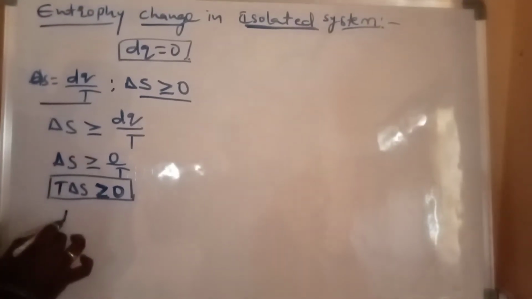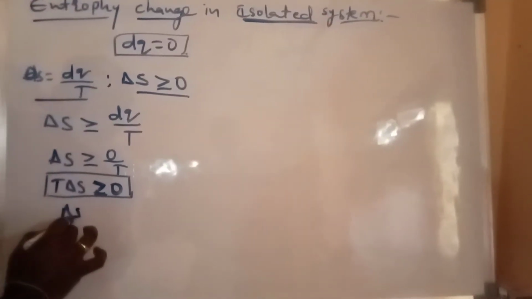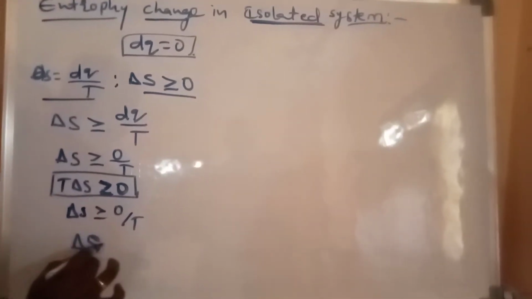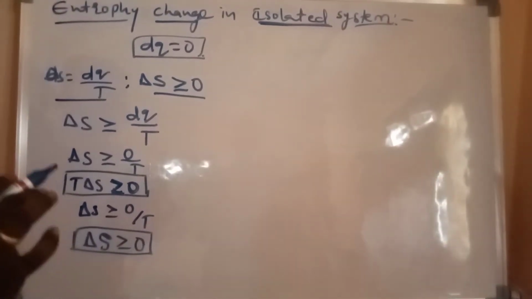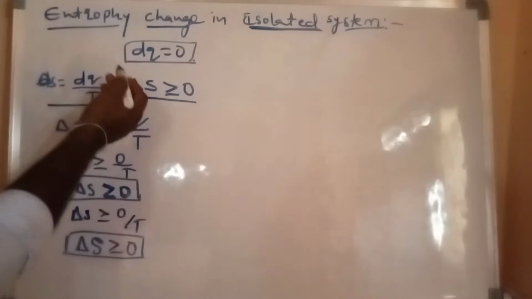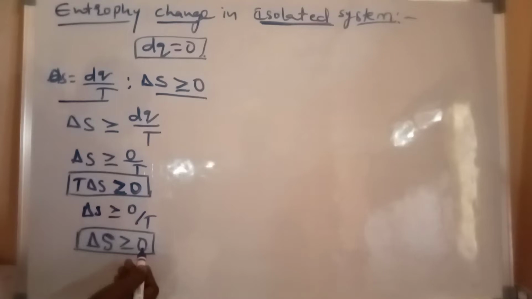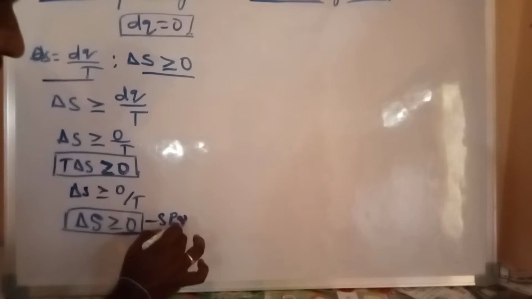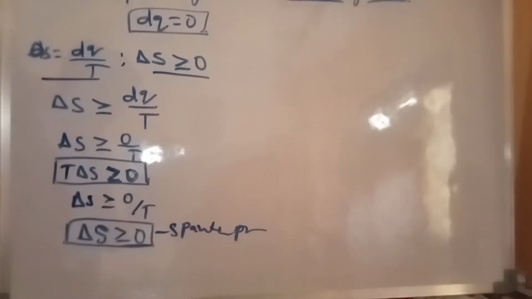How do we get this from the equation? For example, the entropy criterion: delta S greater than or equal to 0 by T, that means delta S greater than or equal to 0. The result value always indicates spontaneity. After the simplification, we get the result delta S greater than or equal to 0. This condition is the spontaneous process. All spontaneous processes are thermodynamically irreversible, from the second law of thermodynamics.